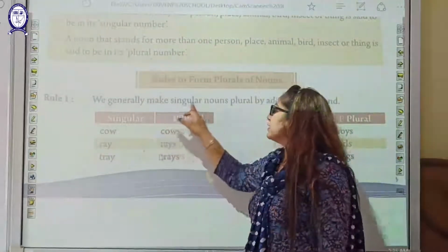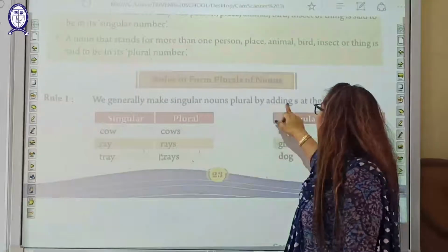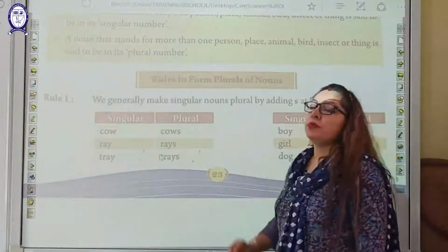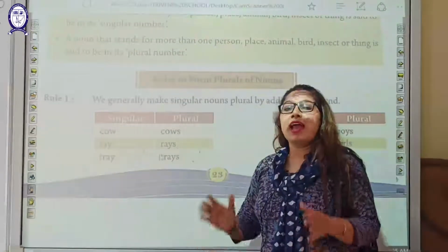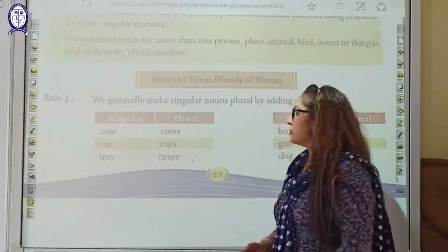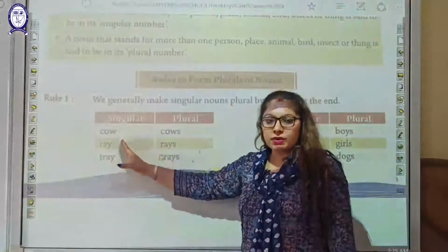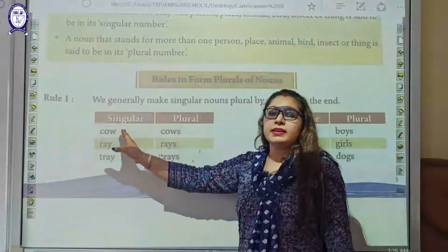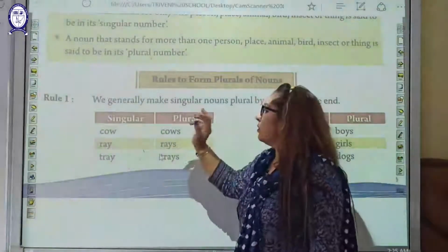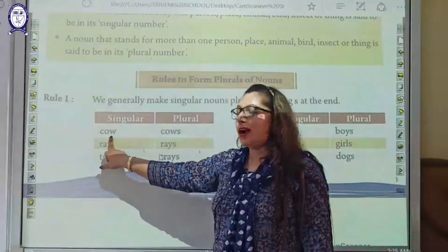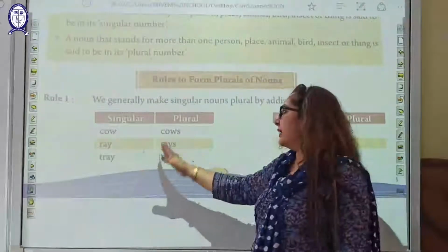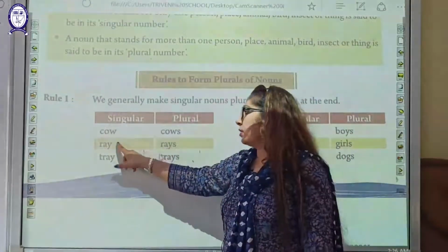We generally make singular nouns plural by adding s at the end. We are going to add s at the end of the word, students. Like here, singular word is given here, we have to make it in a plural form. So now here it is written cow, we have to put at the end s in this word.